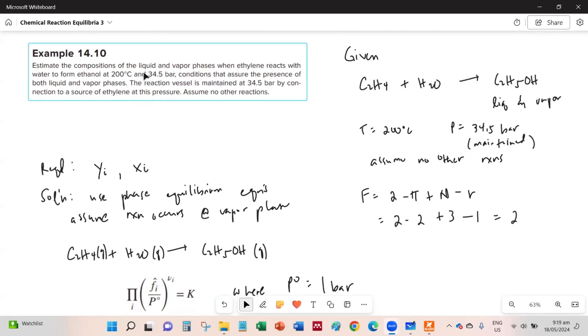Estimate the compositions of the liquid and vapor phases when ethylene reacts with water to form ethanol at 200 degrees Celsius and 34.5 bars, conditions that assume the presence of both liquid and vapor phases. The reaction vessel is maintained at 34.5 bar by connection to a source of ethylene at this pressure. Assume no other reactions. Alright, so I already pre-written the solution to the problem, and this problem is actually under the topic reactions in heterogeneous systems.